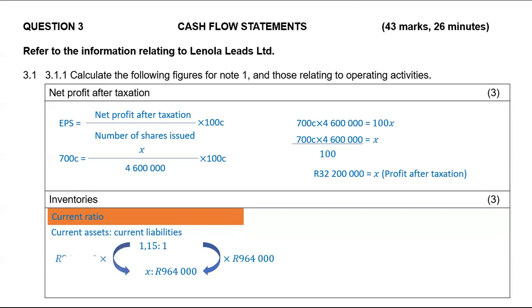I'm going to take that 1.15 and multiply it by 964,000. And it'll give me X as 1,108,600. Note that this 1,108,600 represents my current assets, which solves my solution. So when you go, I needed only current assets.